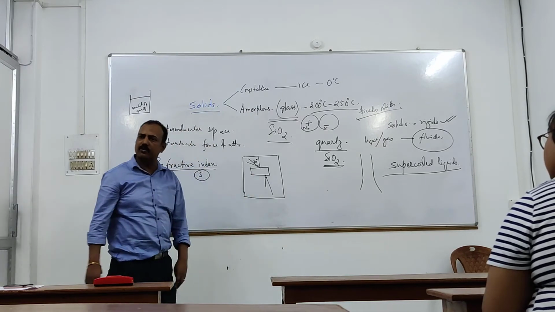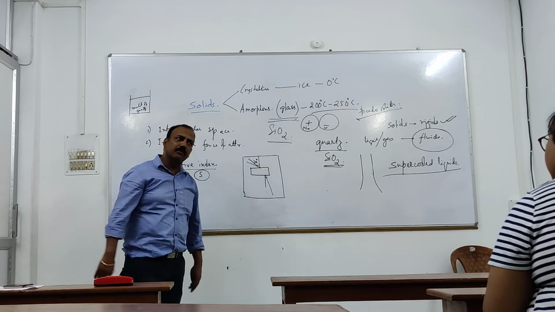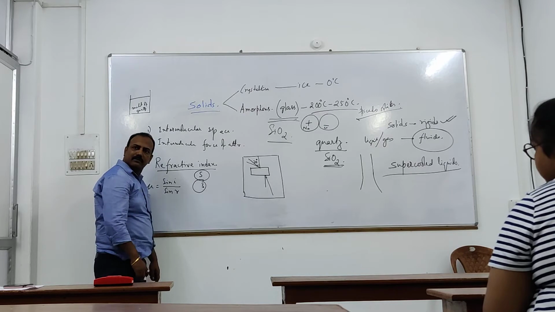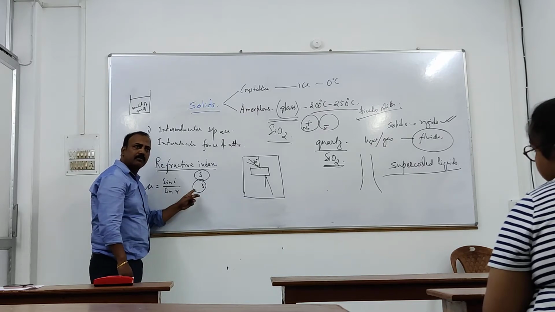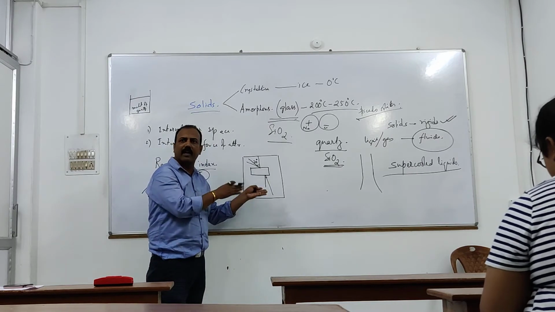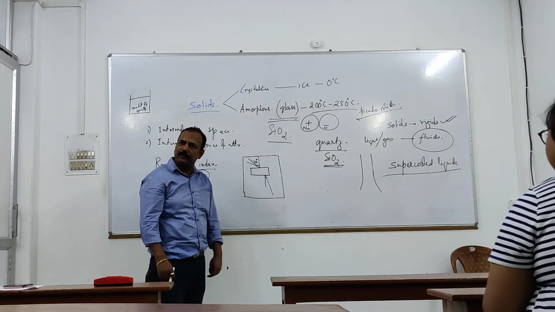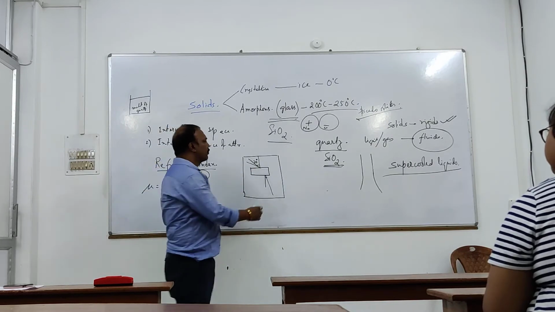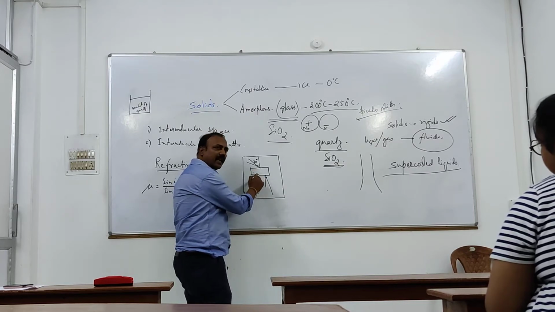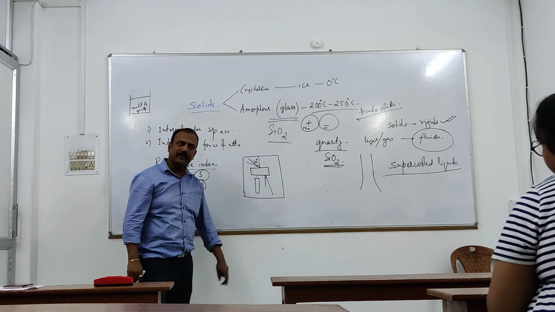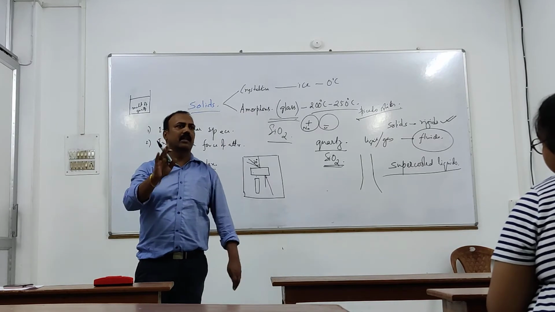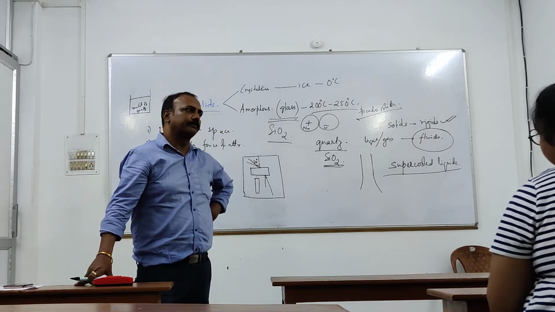Obviously, the angle of refraction will also change. You will find the value of mu. You will still find the value of mu as 5. Yes? So the value of mu is not depending on the angle of incidence. Doesn't matter whatever angle you make, it is coming same. Clear? Now this glass slab I am not going to keep like this, I am going to keep like this. And I am going to keep the beams like this, and I am going to see the refraction on the opposite side. Okay? You will still find that the refractive index is same.